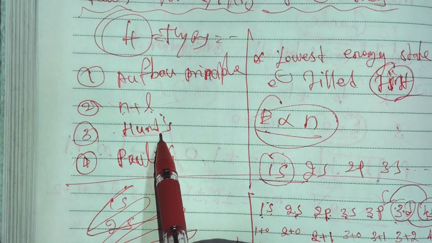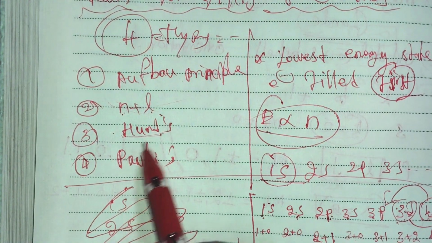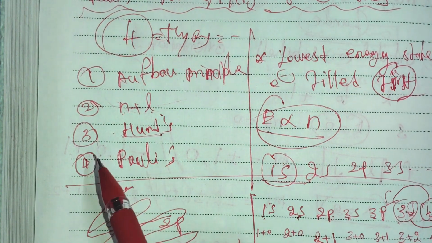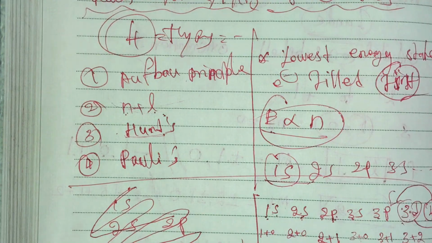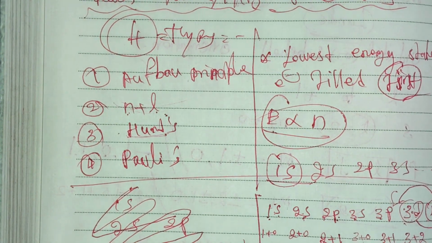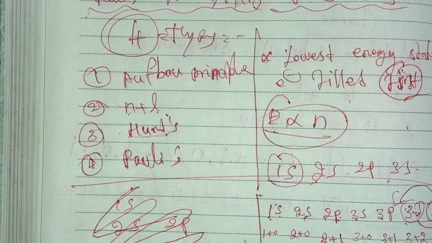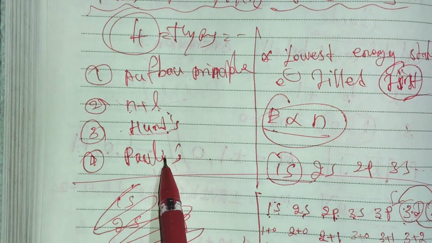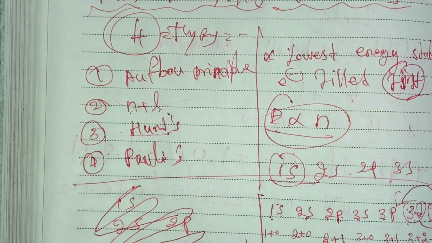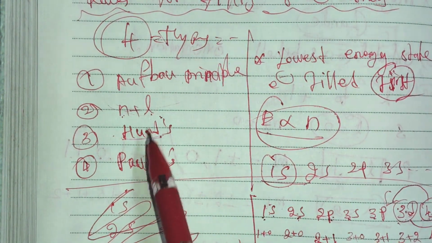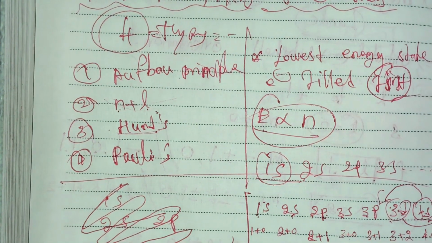Okay, the next is Hund's rule, the multiplicity rule. This rule simply says the electrons are first filled singly until half filled, and only then does pairing occur. Then the paired electrons must have opposite spin, according to the Pauli exclusion principle. Equal half filling comes first, and only after that does more than half filled come. Simply, these four rules are used for writing the electronic configuration.